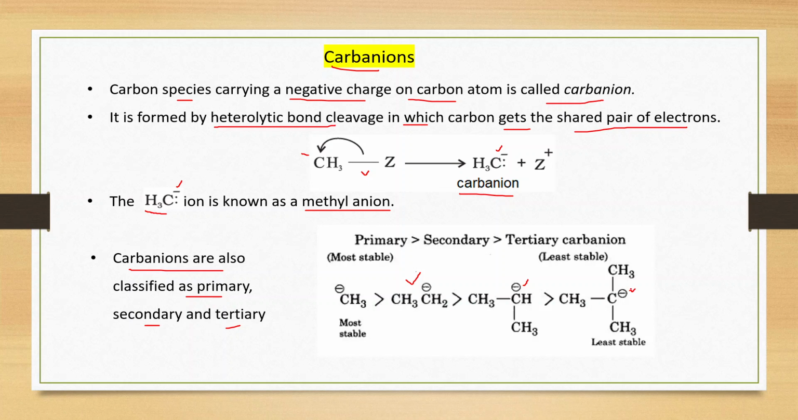Now, if we talk about stability, the stability of carbanion is reverse to the carbocation. In this, methyl anion is the most stable and tertiary carbanion is the least stable. This can also be explained on the basis of the inductive effect of the alkyl groups. Actually, these alkyl groups have the tendency to release electrons. So when these groups release electrons, the electron density is concentrated, and this results in less stability of tertiary carbanion. Clear?